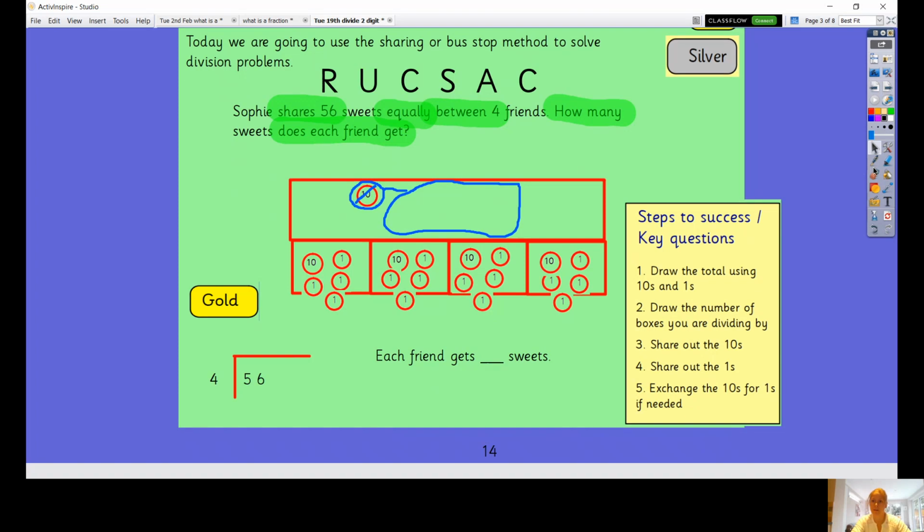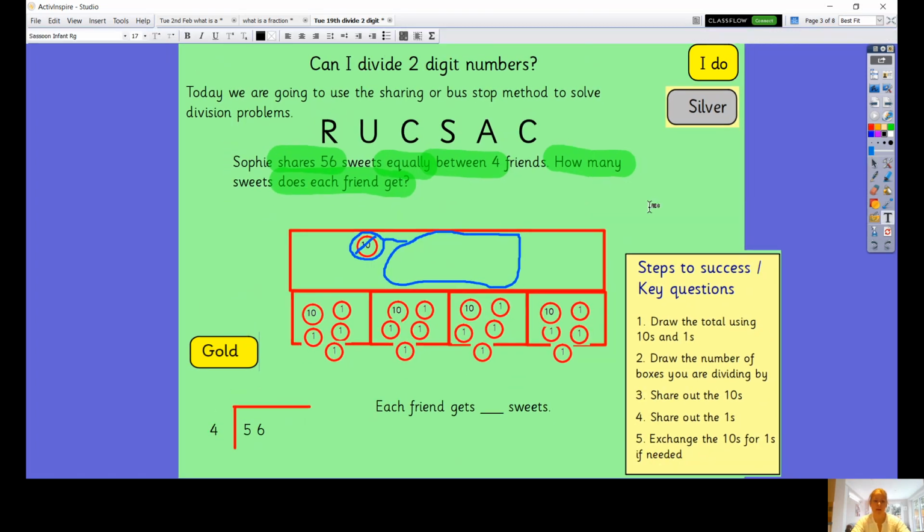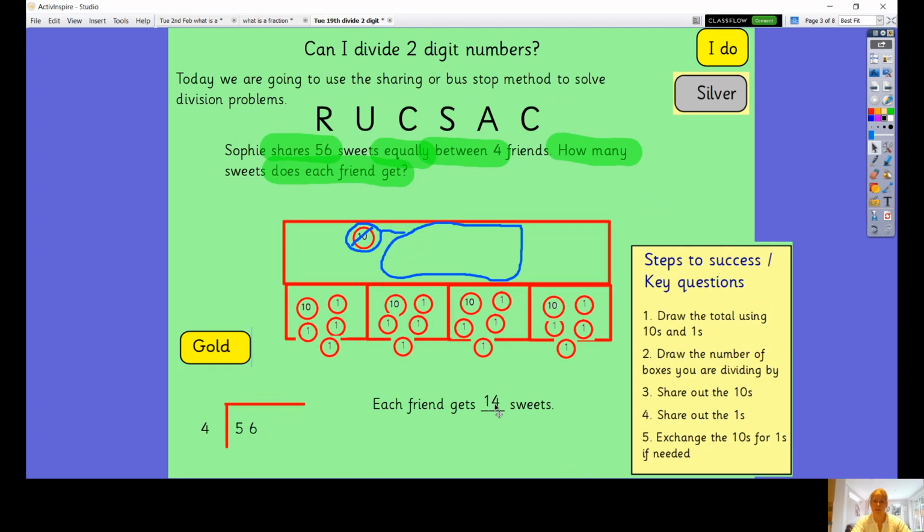I'll write it somewhere else and then put it. Oh, it doesn't want to go in there, does it? It doesn't want to behave. I'll write it up here. There we go. So I've answered the question. Each friend gets 14 sweets.